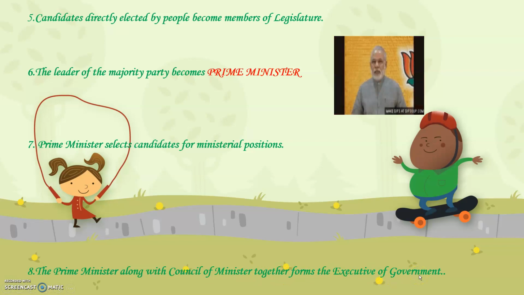Now actually what happens over here? The Prime Minister selects the ministers. Ministerial means ministers, for example, health minister, defense minister, etc. These ministers are called the council of ministers, which are selected by the prime minister. So the prime minister along with the council of ministers is actually the government of a respective country, and that is called the executive of the government. Even though the head of the country is the president, the prime minister and the council of ministers actually run the country, which follows the parliamentary system of government.